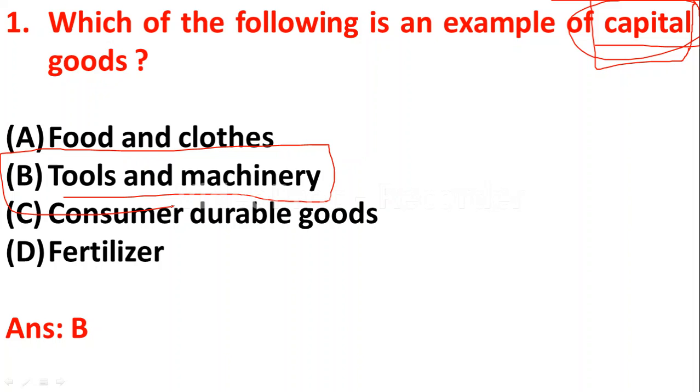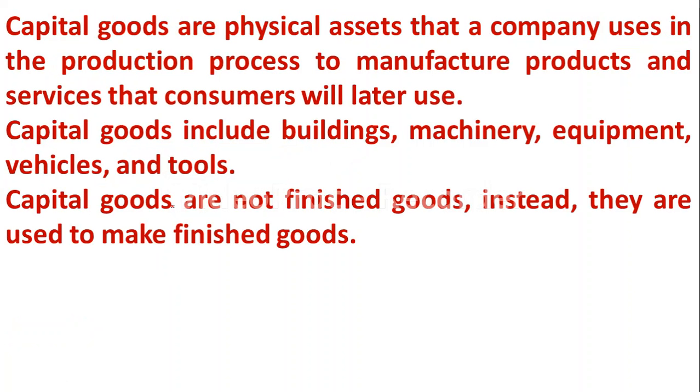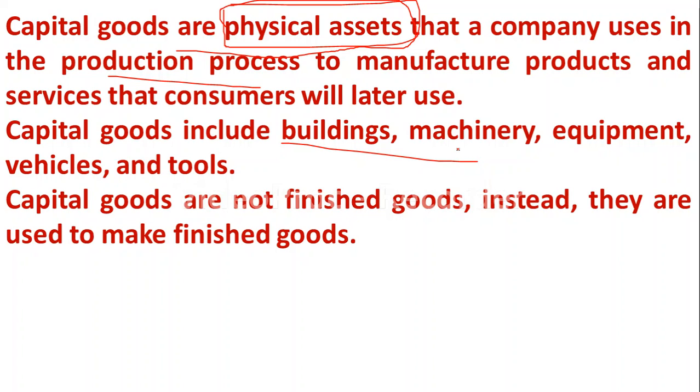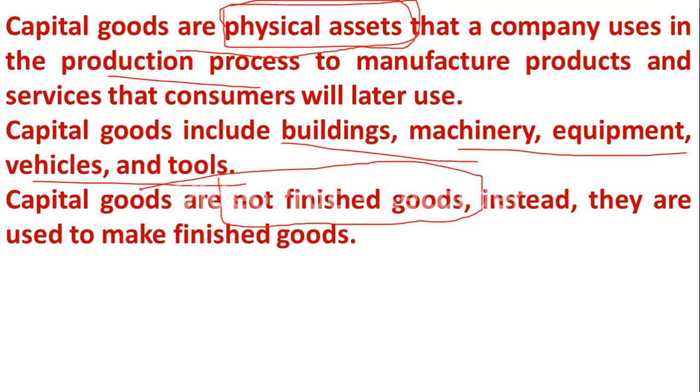Very easy level question. Capital goods are physical assets that a company uses in the production process. Means to produce any other goods we are using these physical goods. These are known as capital goods. Capital goods include buildings, machineries, equipments, vehicles, tools. As I told you, these goods are not finished goods. These are helping to prepare other goods. Instead, they are used to make finished goods.